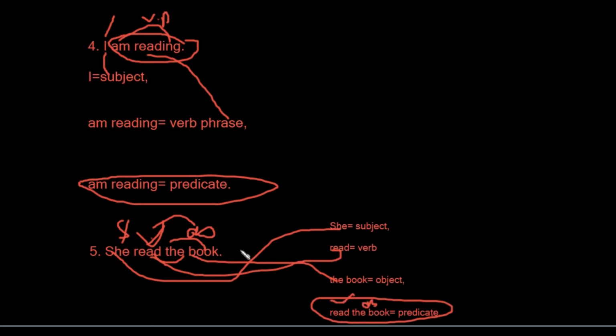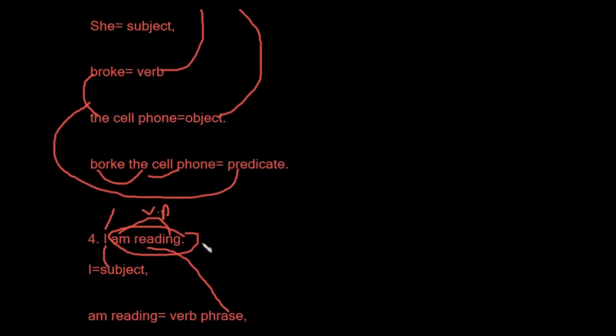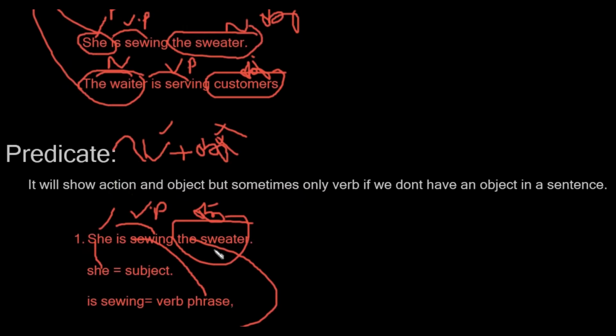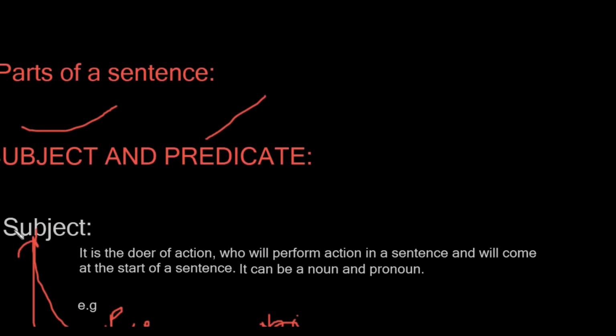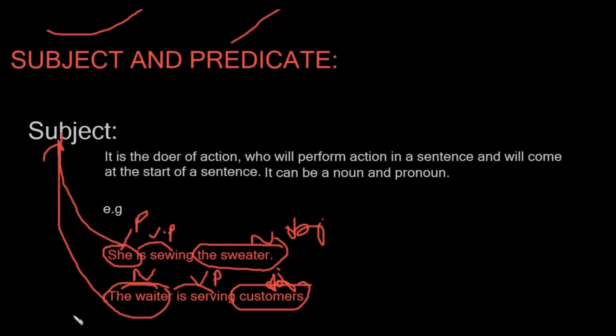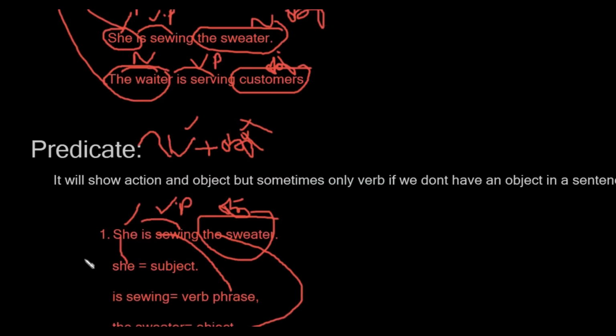I hope it was a really simple explanation of subject and predicate, and there is nothing to be worried about. They are very simple to identify in a sentence. Just remember what the subject is and what the predicate is. The predicate will be made up of verb and object, or sometimes we won't have any object, and only the verb is sufficient to make the predicate. So I hope it was helpful.